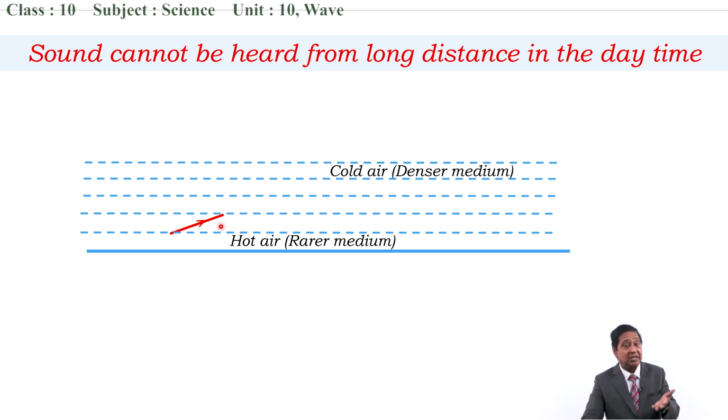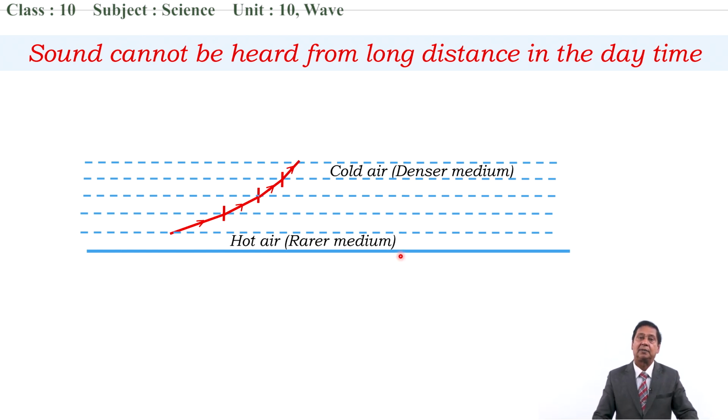Sound wave which is traveling from this hot air to cold air, from rarer medium to denser medium, then what happens? It bends towards normal. And in this layer also, it is traveling from rarer to denser medium, it bends towards normal. Look at this. This sound wave is traveling from rarer to denser medium and going up and up and up. This way the sound wave is lost.